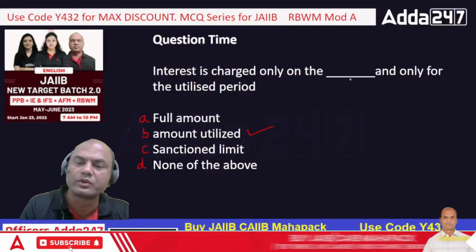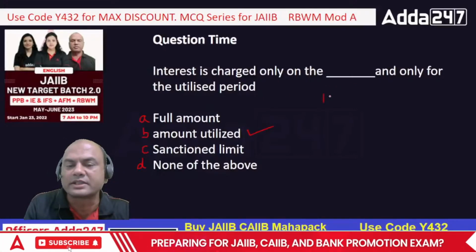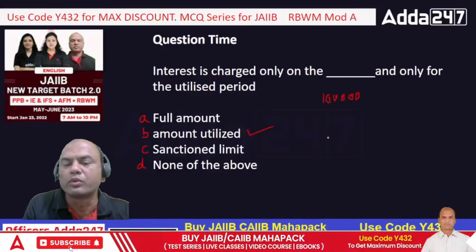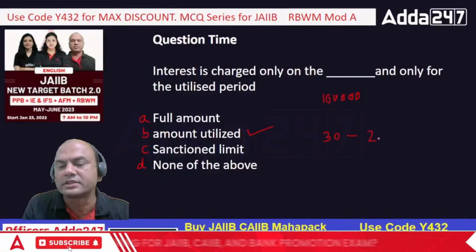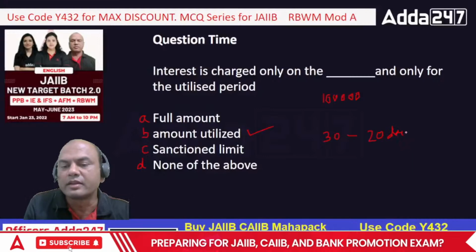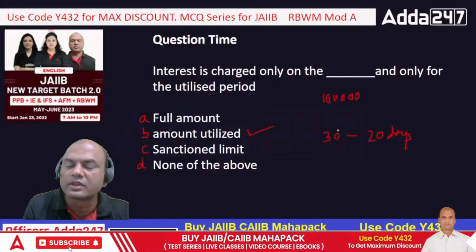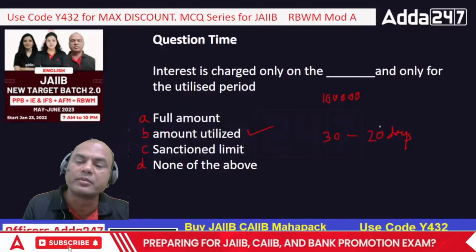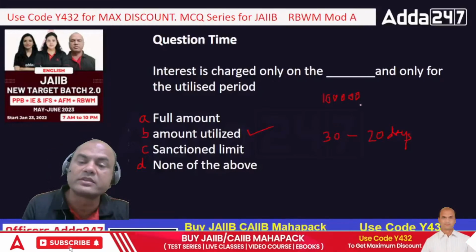Just now I told you, right? Suppose a 1 lakh limit is sanctioned to me, and I take out only 30,000, and that also for only 20 days. Then I'll be charged the interest on 30,000 only, and that also for only 20 days. I won't be charged for the remaining period or duration. Okay, this is the way OD works.